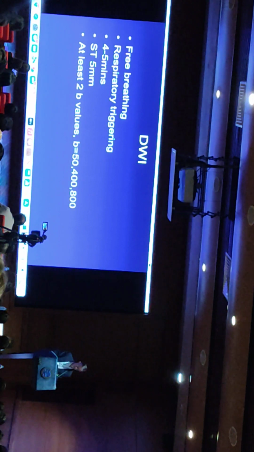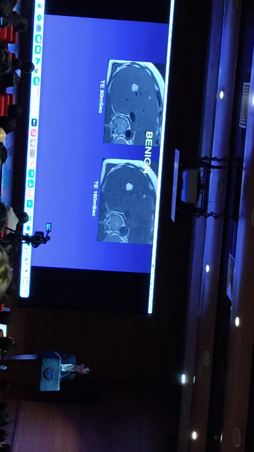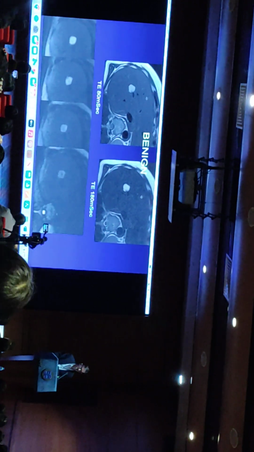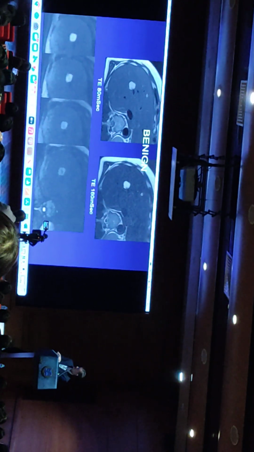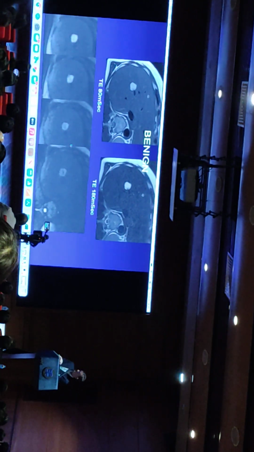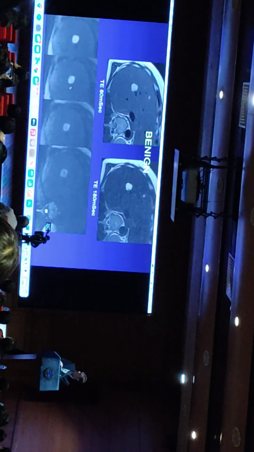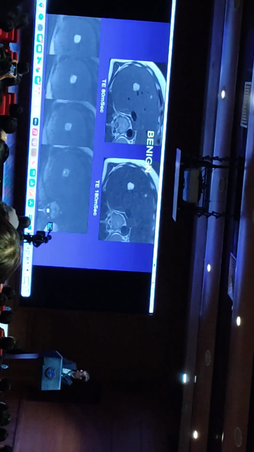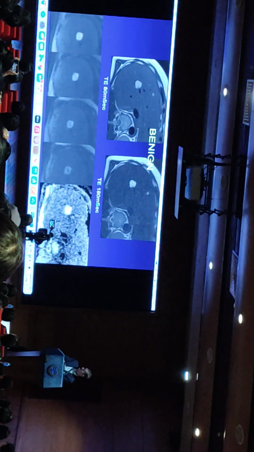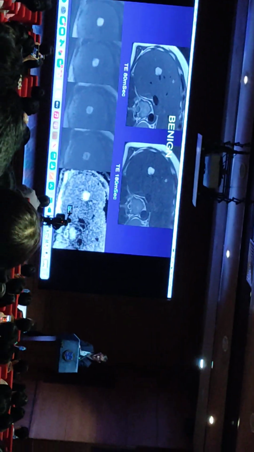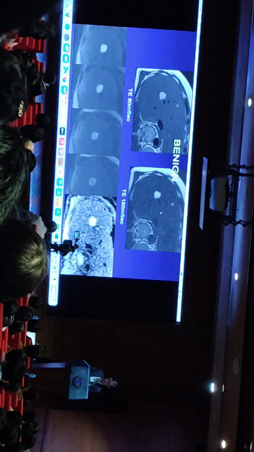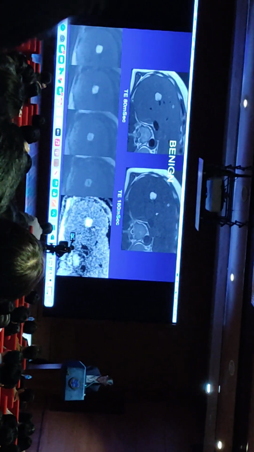Okay, moving on to diffusion-weighted imaging. This is what we would expect to see in a lesion that is benign. As the B value gets longer, the unrestricted fluid will lose signal, so that when we come to generate the ADC map, we actually have T2 shine through or high ADC value, and that's what you would expect to see in something that's benign without any restriction.